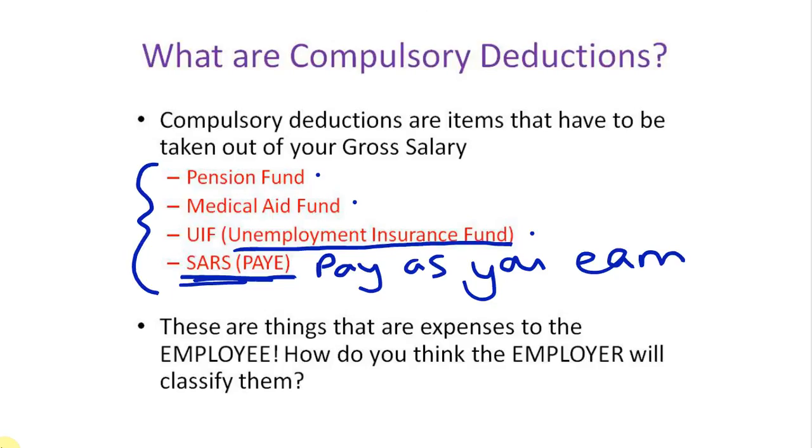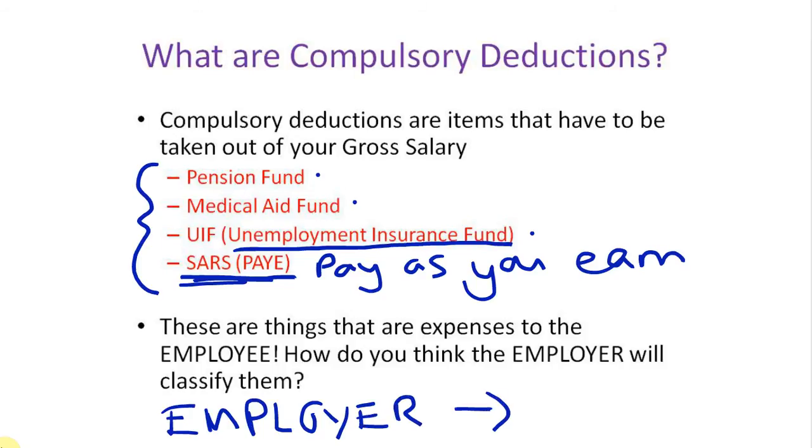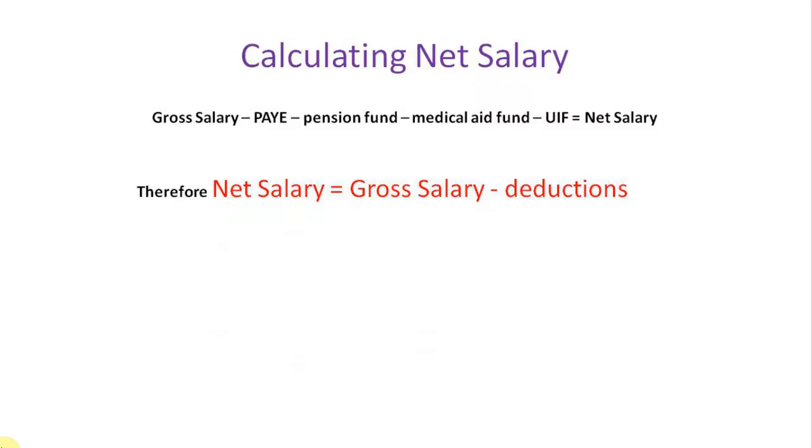How do you think the employer will classify them? Well, the employer has an obligation to pay these amounts over to the relative funds and to SARS. So as the business, as the employer, we would see these items as liabilities.